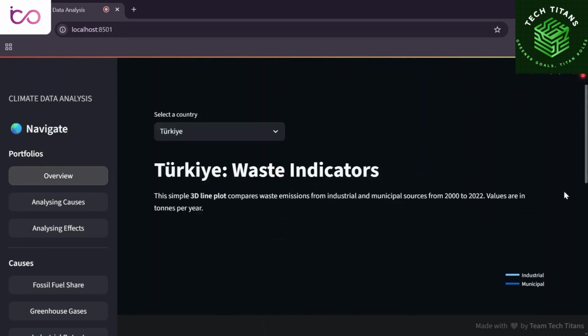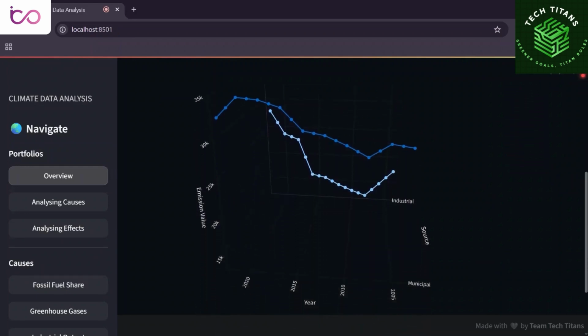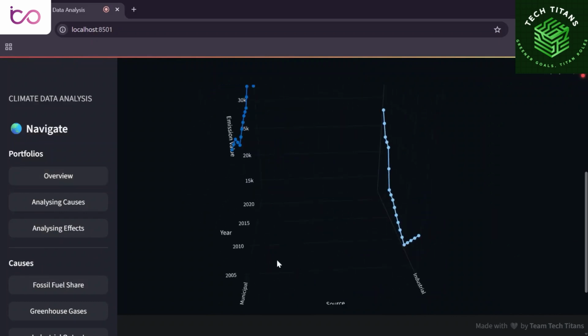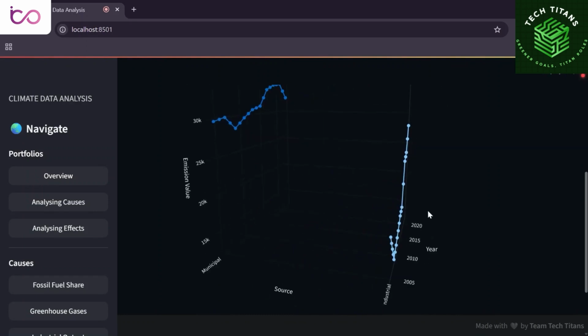From 2000 to 2020, Turkey's industrial waste emissions rose sharply, while municipal waste grew slightly. Industrial expansion drives this, but it increases methane emissions from landfills, a potent climate threat. Better waste segregation and methane control are key to reducing these risks and strengthening climate resilience.